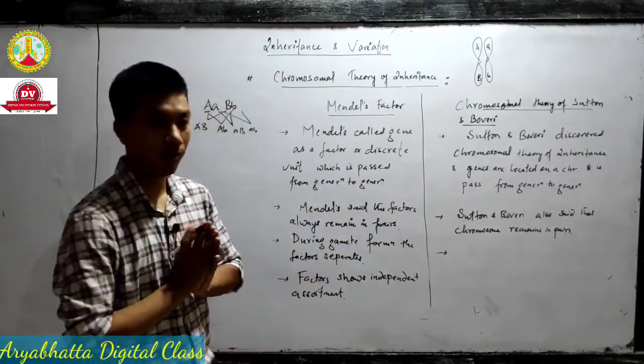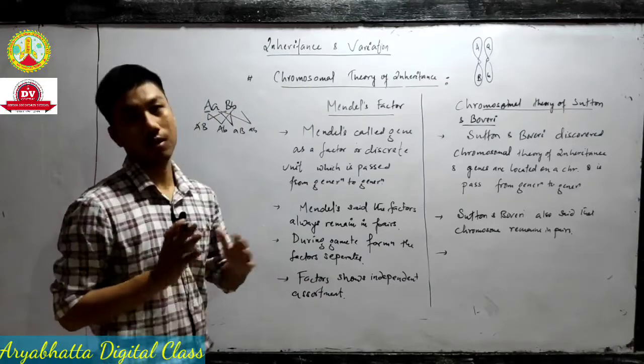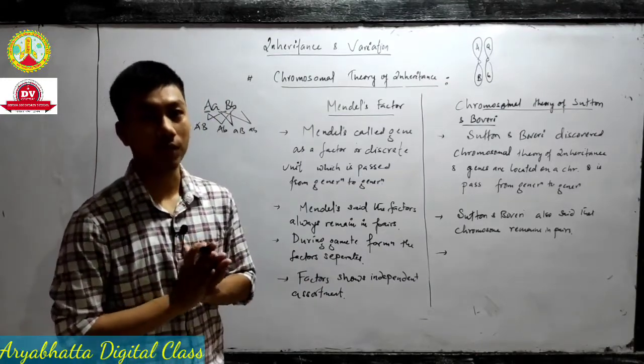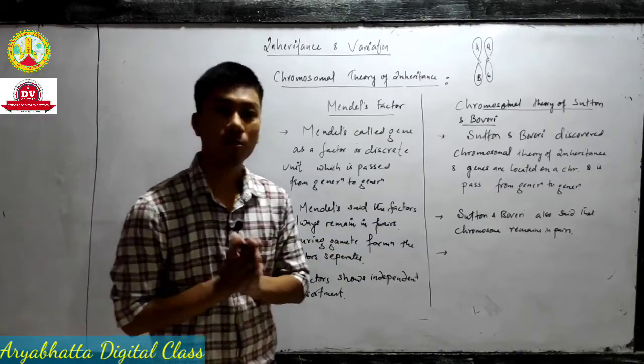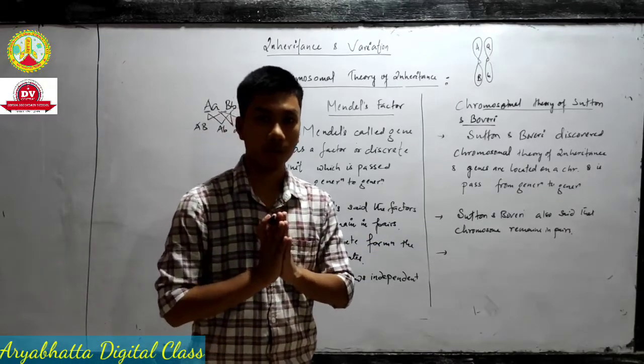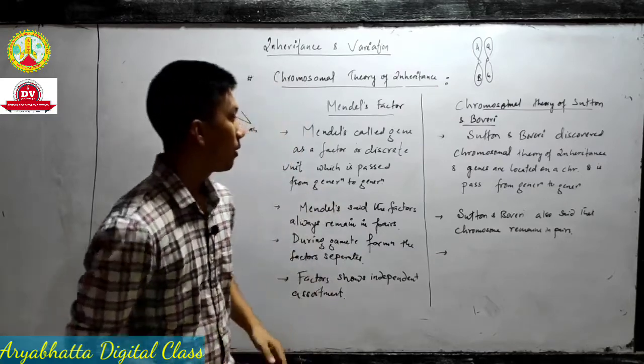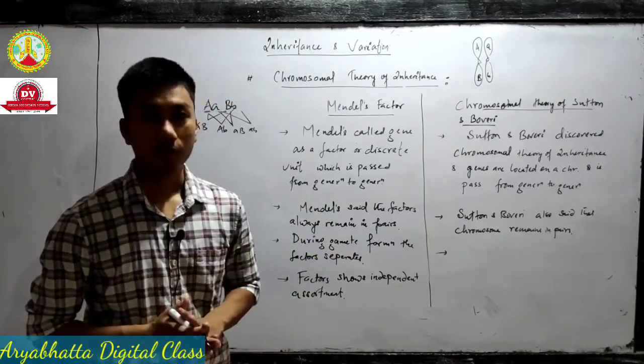Genes can assort independently. We have already discussed this in Mendel's law of inheritance. Similarly, chromosomes also show independent assortment. Okay, that's it. So 4 points I'll give you.